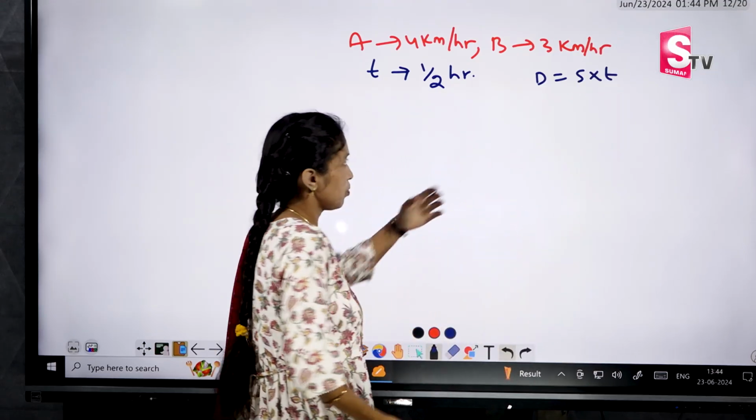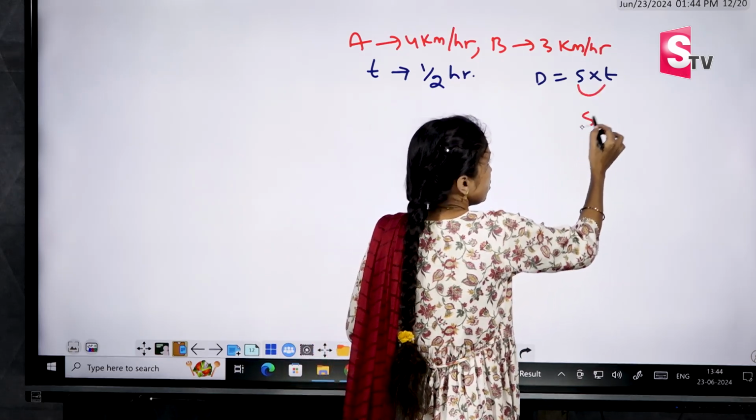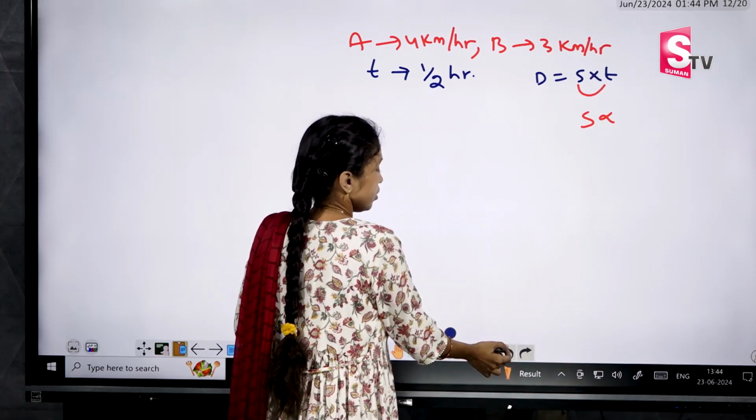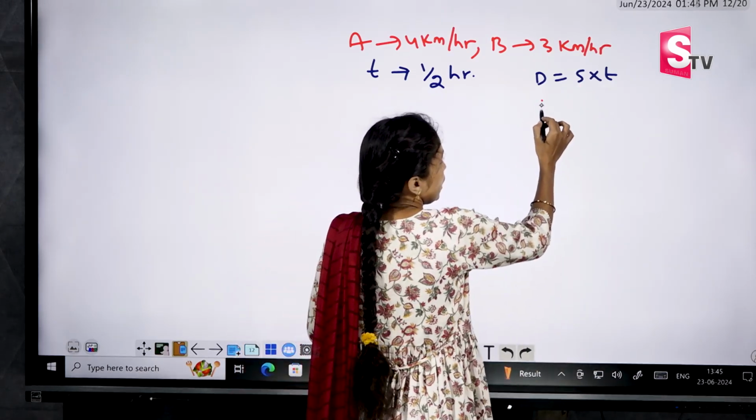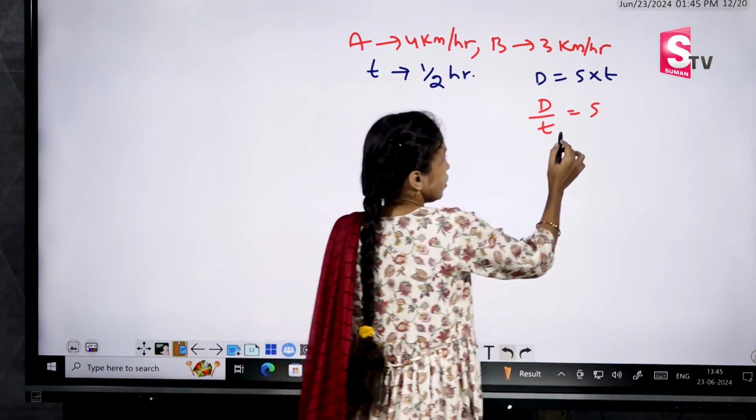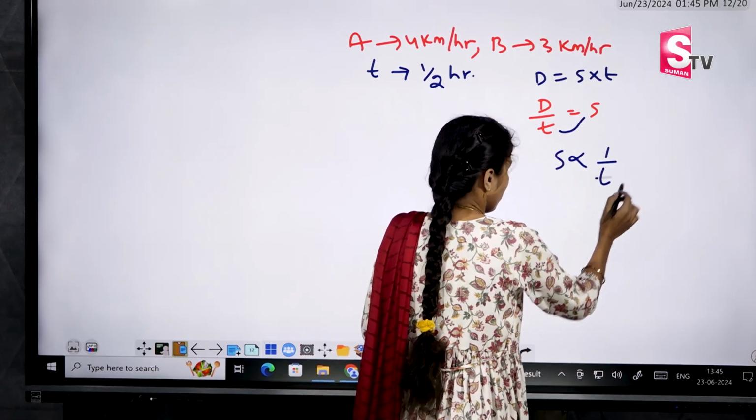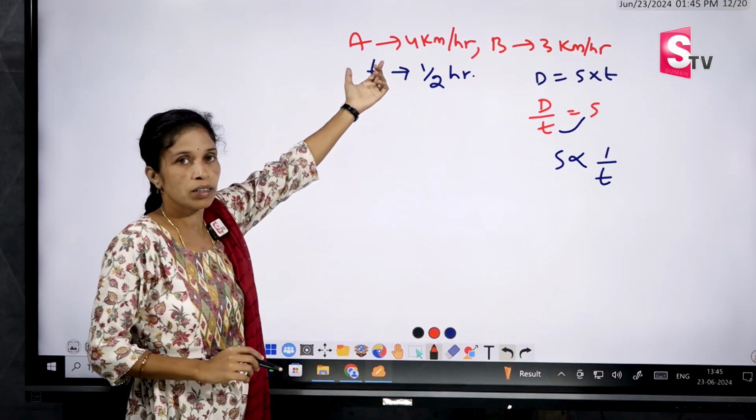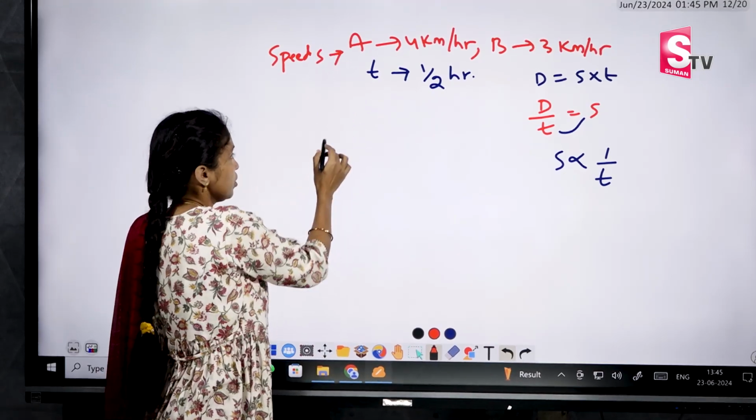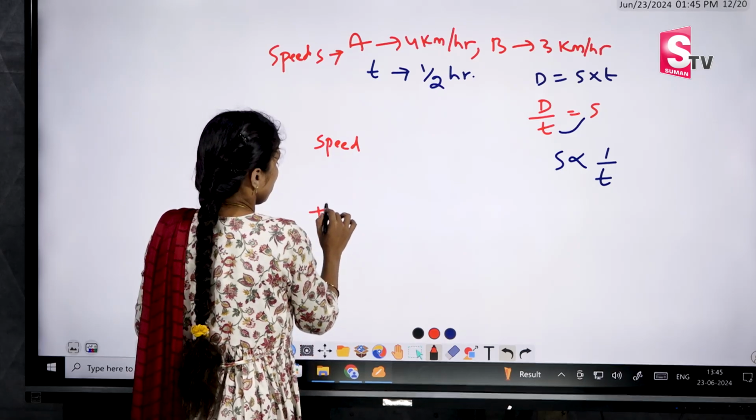So, what is the relation between speed and time? Inversely proportional. The relation between speed and time is that they both are inversely proportional to each other. How am I saying this? See here. Distance by T equals S, isn't it? What is the relation here? They both are inversely proportional. So, speed is inversely proportional to time. He has given the speeds. These are speeds only. First, writing the speed. This is the speed, and this is the time.